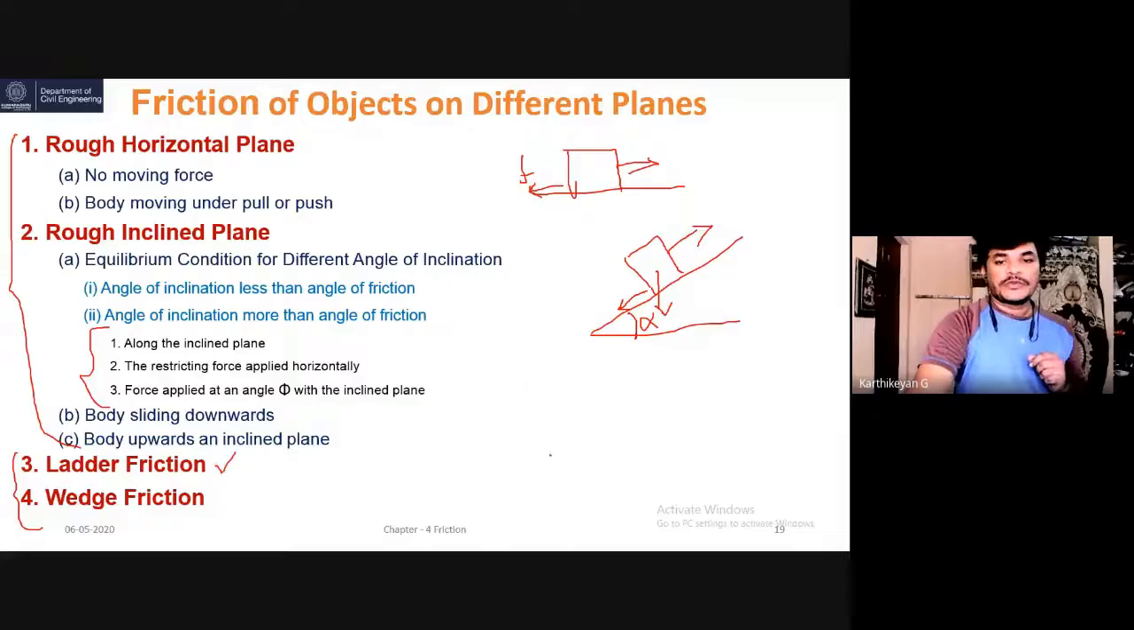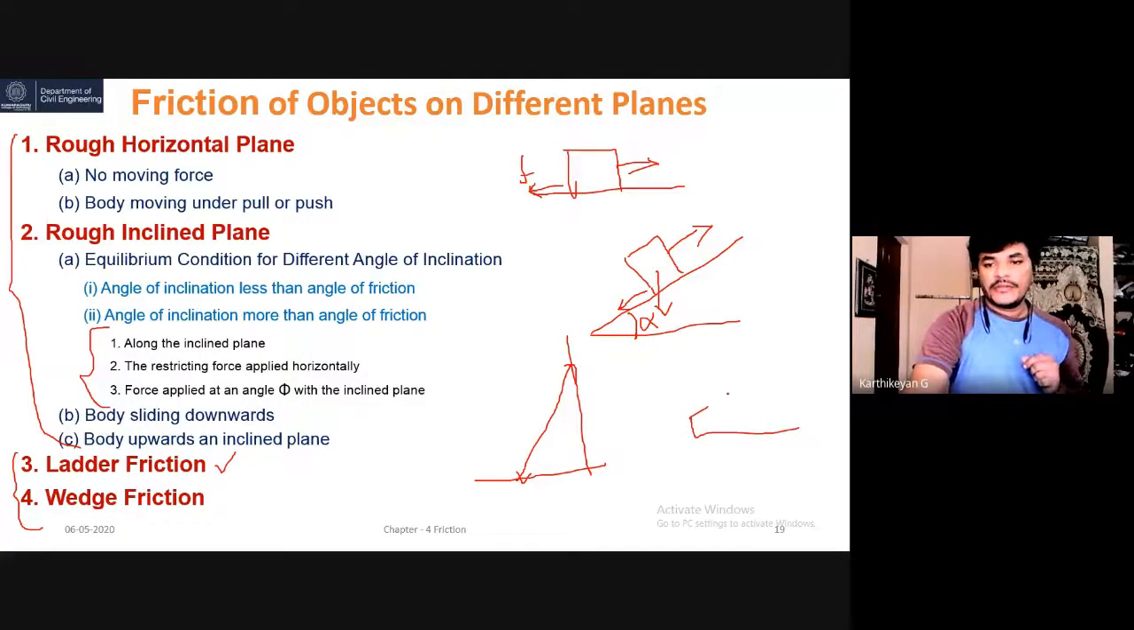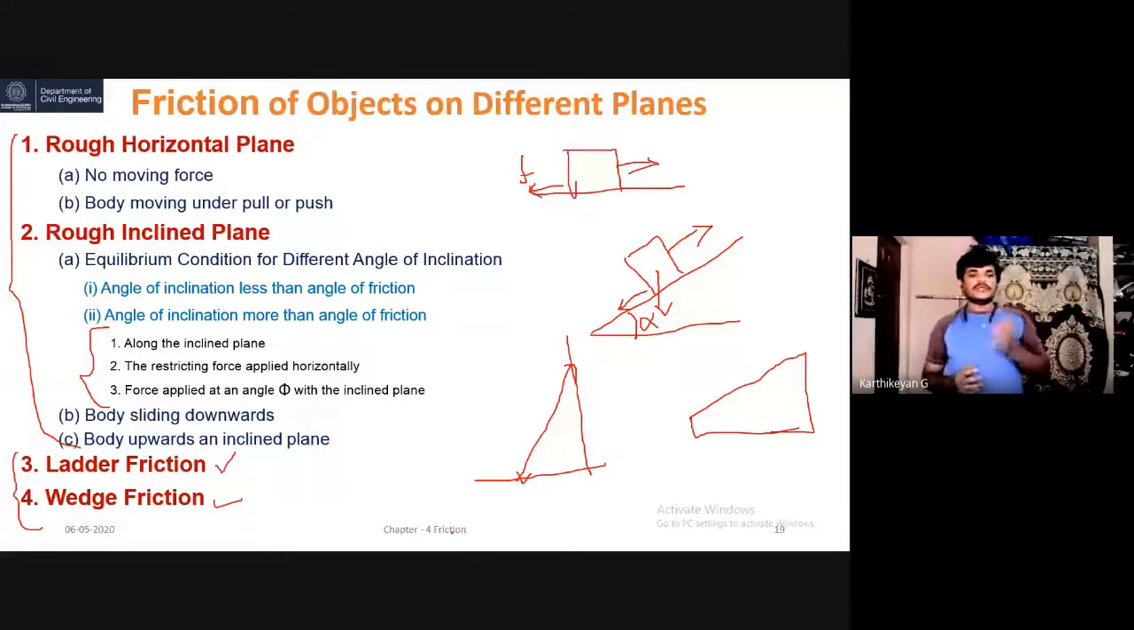Third and fourth are ladder friction and wedge friction. Suppose a wall is there, and a ladder is resting on the wall, with one point resting on the wall and another edge resting on the floor. We need to solve this problem. This is ladder friction. Wedge friction means there is a ramp-like surface, a wedge. This kind of problem we also need to focus on. So all these we are going to discuss in the next video presentation. So this is all about the introduction to friction.